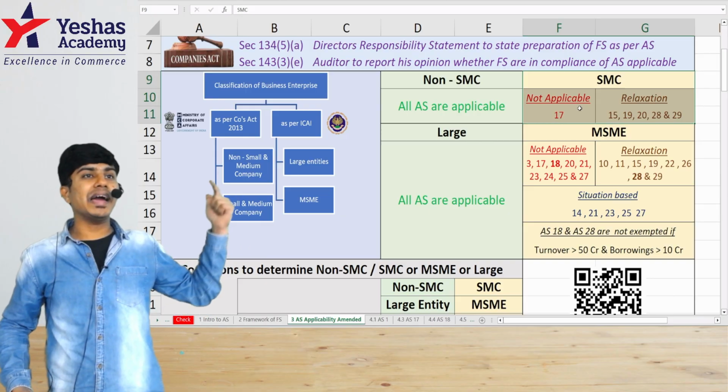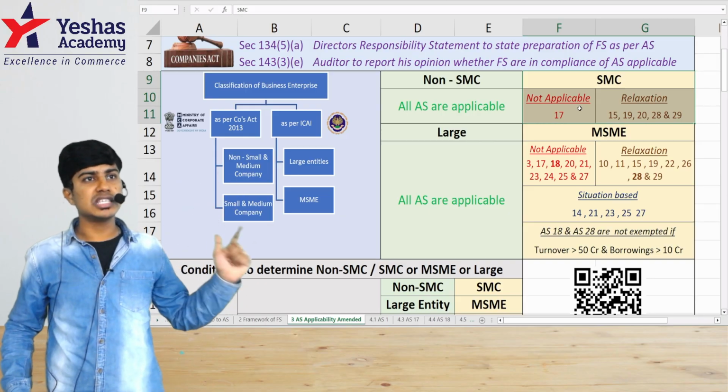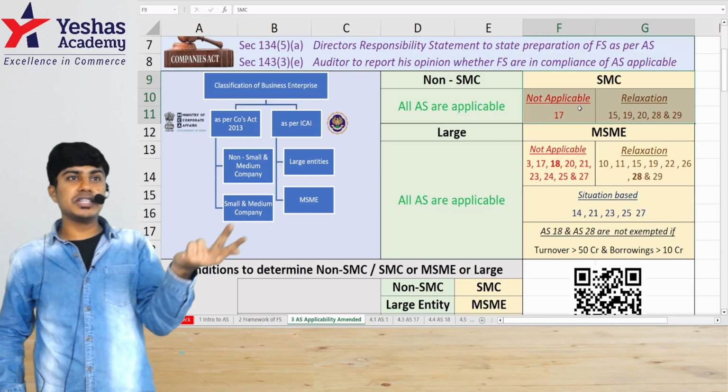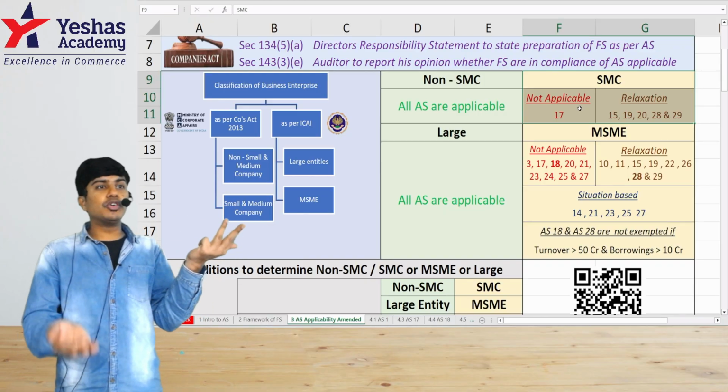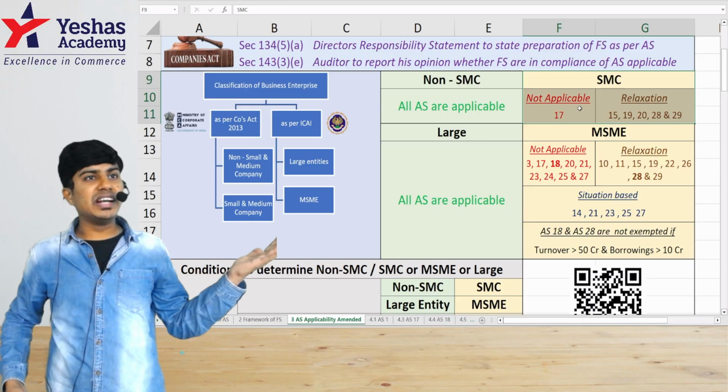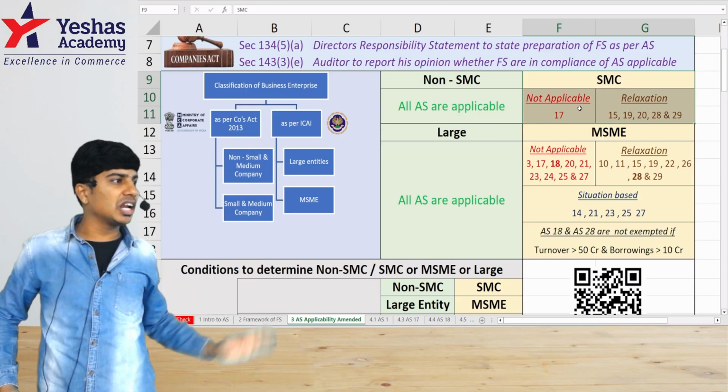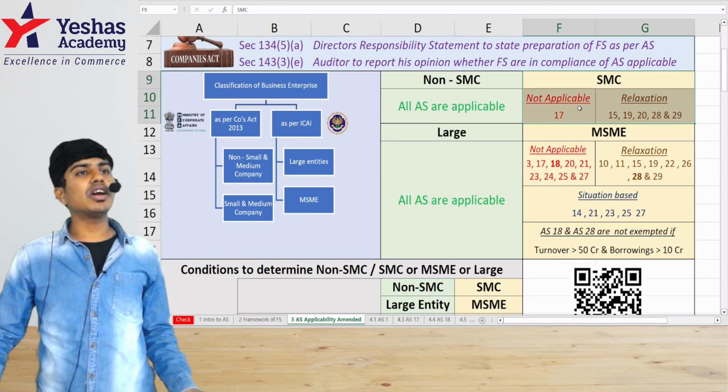AS 19 sale and leaseback recognition will not be applicable for SMCs. In AS 20, diluted EPS is not there. In AS 28, they don't have to do the bottom-up and top-down test. In AS 29, provisioning beyond a point is not required for them. So this is for companies.